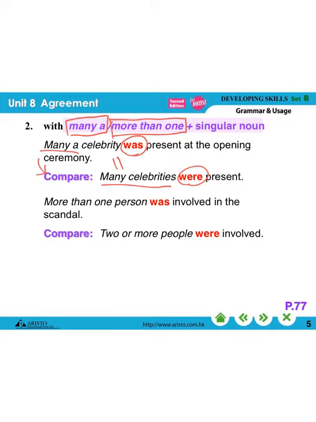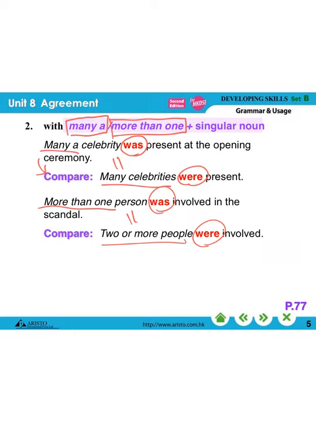But if you are using this very special structure, "many a" or "more than one," we have to use a singular verb. "More than one person" means two or more people. But if you use "two or more people," you have to use a plural verb. So if you would like to use this very special sentence pattern to express the same meaning, "many a celebrity" means many celebrities.